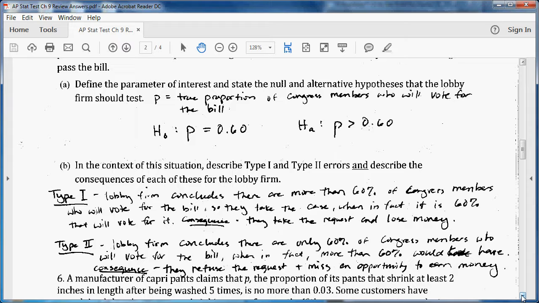Type 2, the lobby firm concludes there are only 60% of Congress members who will vote for the bill, when in fact more than 60% would have. So here they fail to reject the false claim. And the consequence would be they return the request and they miss an opportunity to earn money. So they don't actually lose money in that case, but they do lose money they could have earned, lose the opportunity to earn money.